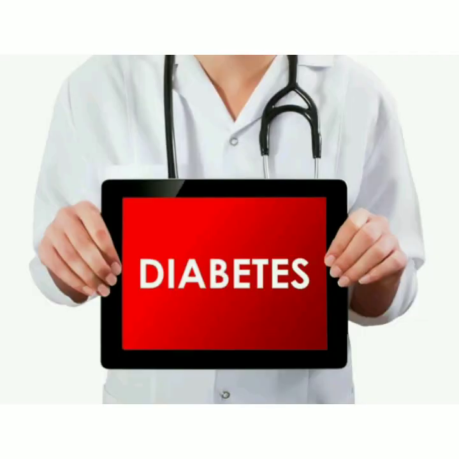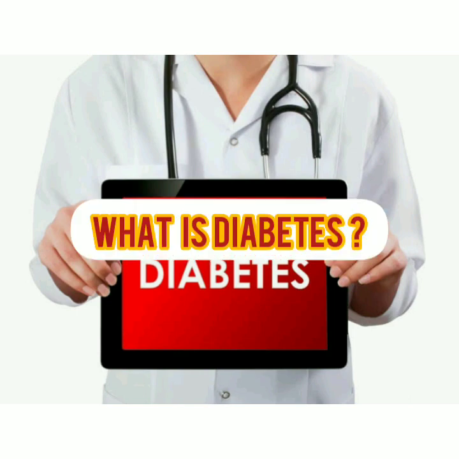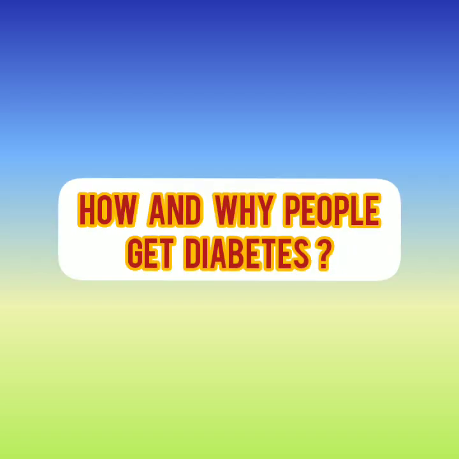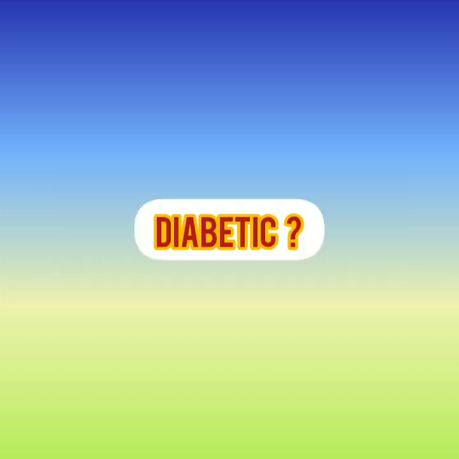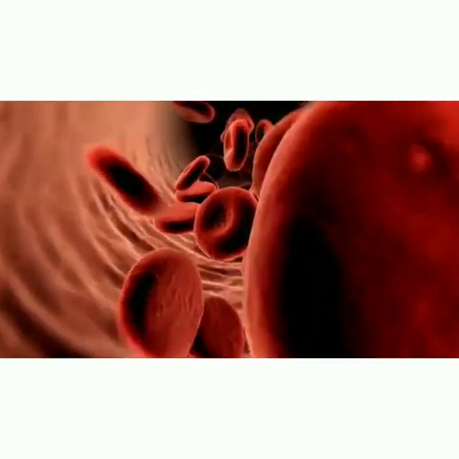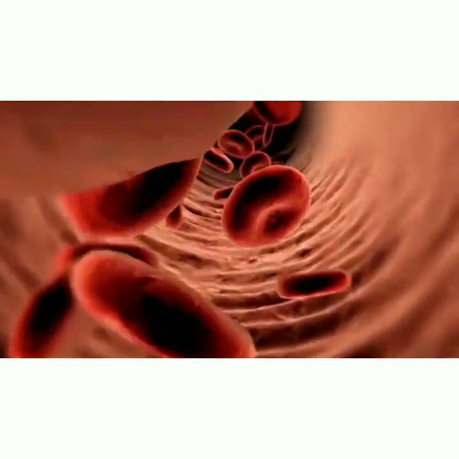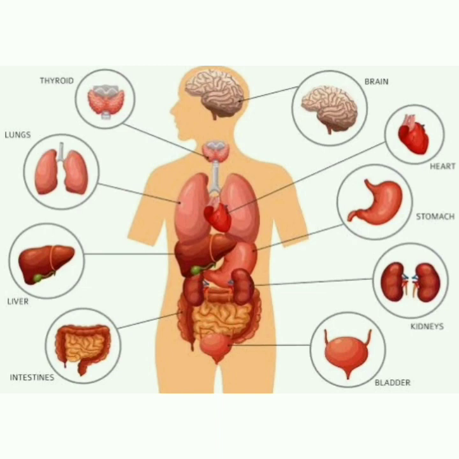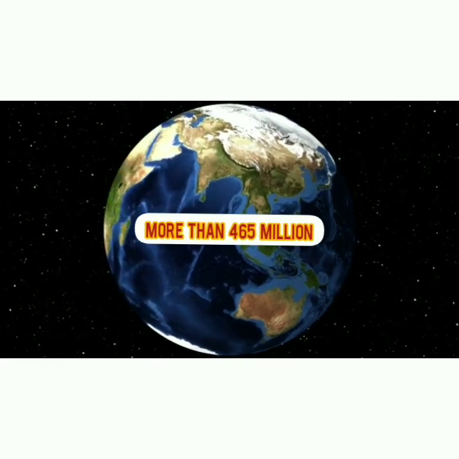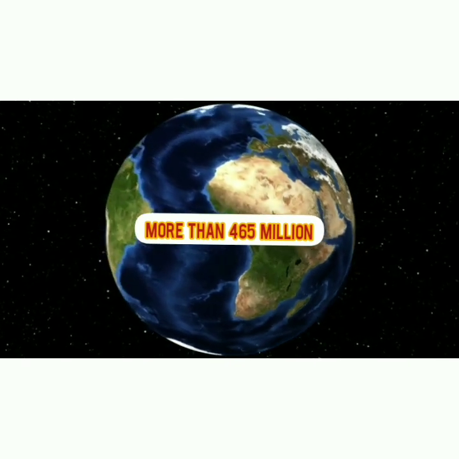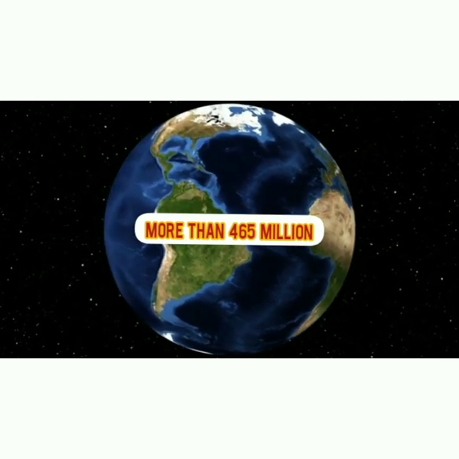Friends, in the first part we will see what is diabetes, what are the various types of diabetes, how and why people get diabetes, and when a person is called diabetic. Diabetes is usually a lifelong disease in which there is a high level of sugar in the blood, and that high blood sugar level damages many organs in the body. Today, more than 465 million people in the world are suffering from diabetes. It means in every 10 persons, one person is suffering from diabetes.